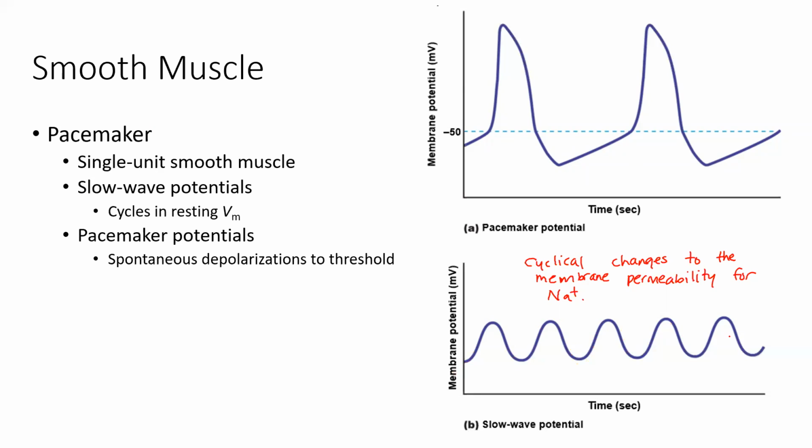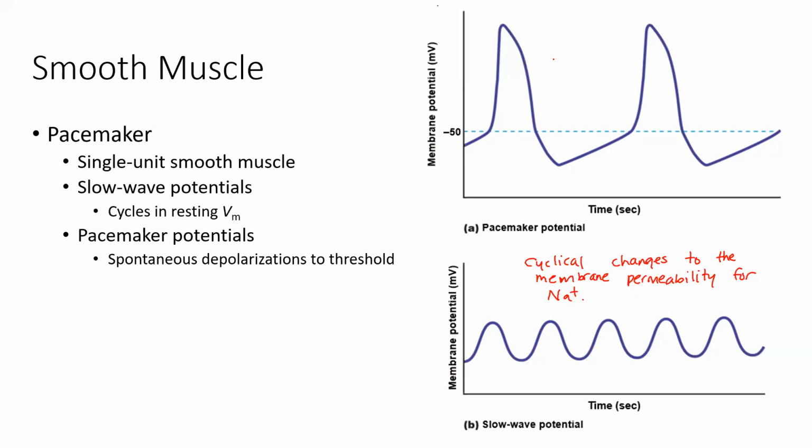Now, slow wave potentials can contribute to a pacemaker potential. And a pacemaker potential is an actual spontaneous depolarization where we get to threshold. And I'll talk about how threshold value differs with smooth muscle. It's around 50 for smooth muscle, and it's around 70 for cardiac muscle. So it's different than what we saw for some of our other muscle and for neurons. But it's enough of a change to get us to our threshold, and then we can fire a spontaneous action potential. So this is happening without any neural stimulation, without any neurotransmitter or chemical stimulation. This is happening completely spontaneously.